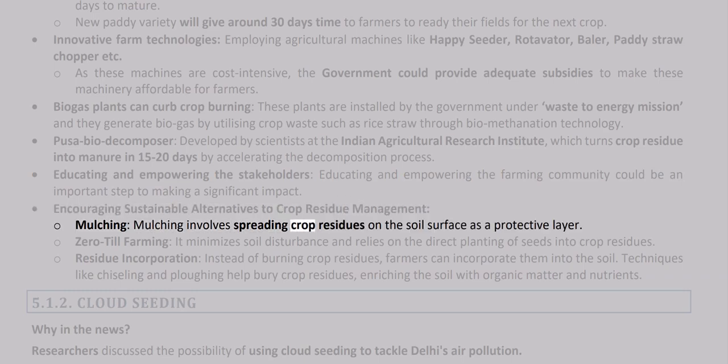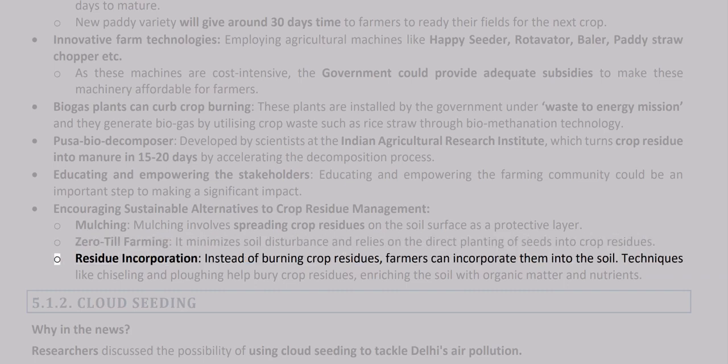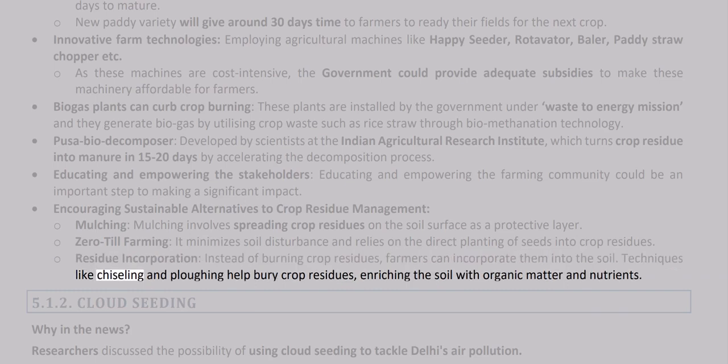Mulching. Mulching involves spreading crop residues on the soil surface as a protective layer. Zero-till farming. It minimizes soil disturbance and relies on the direct planting of seeds into crop residues. Residue incorporation. Instead of burning crop residues, farmers can incorporate them into the soil. Techniques like chiseling and plowing help bury crop residues, enriching the soil with organic matter and nutrients.